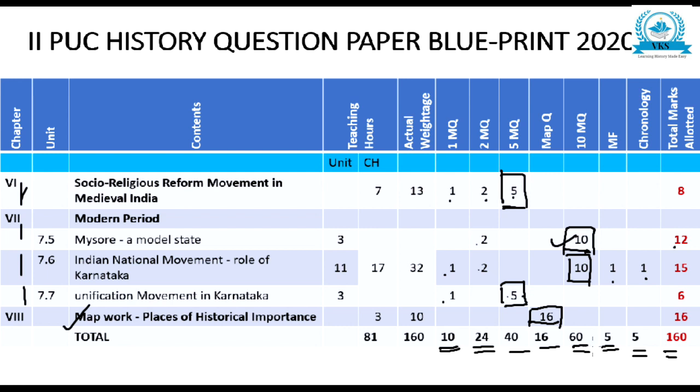Please try to learn according to this blueprint and according to the weightage of marks given from each chapter, and please try to understand which chapter is more important and from which chapter more mark questions are going to come. For that you will have to refer to the model papers which I have uploaded on my channel, and also passing packages. The model papers and passing packages are prepared according to this blueprint, so you can refer to all those things. I have also uploaded a video regarding the tips and techniques to answer your history paper. So I hope this has been helpful for you.